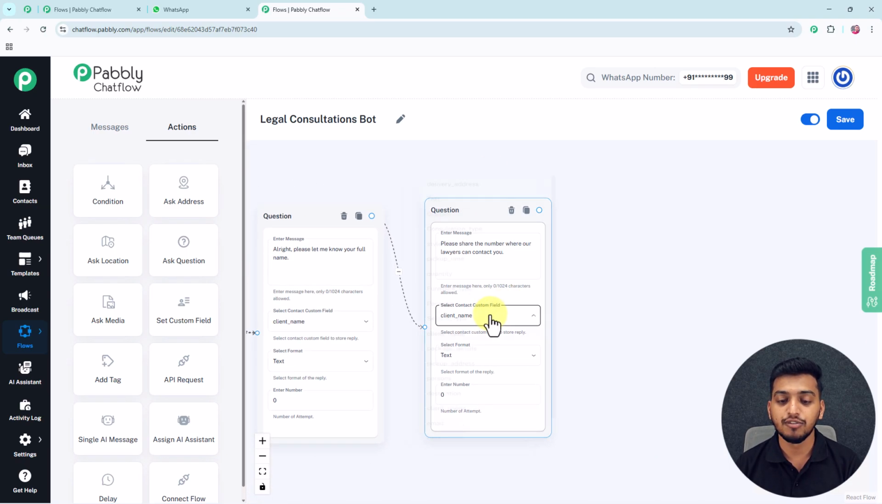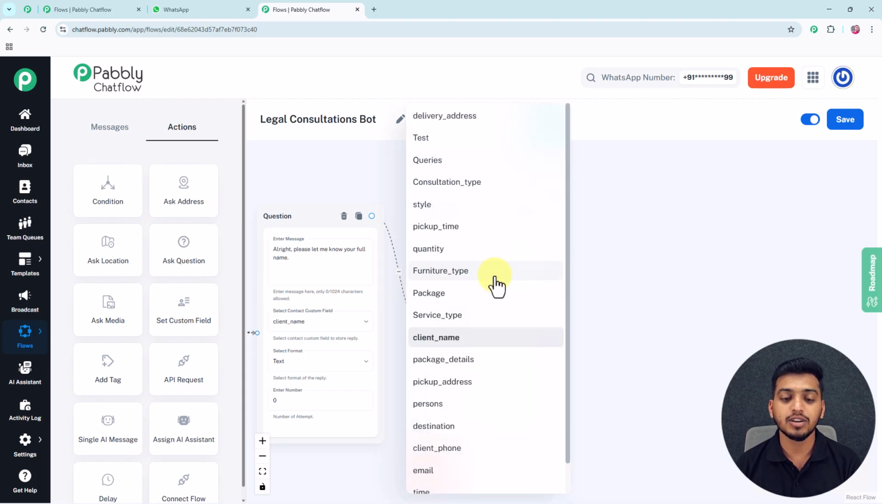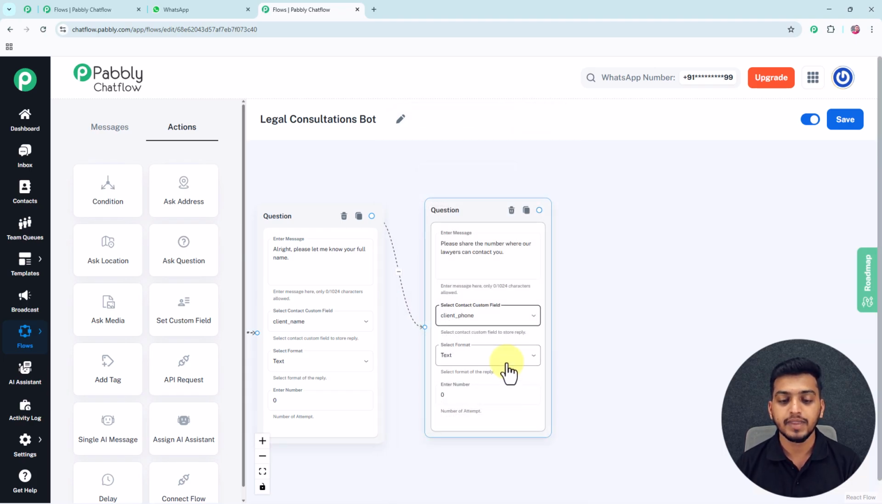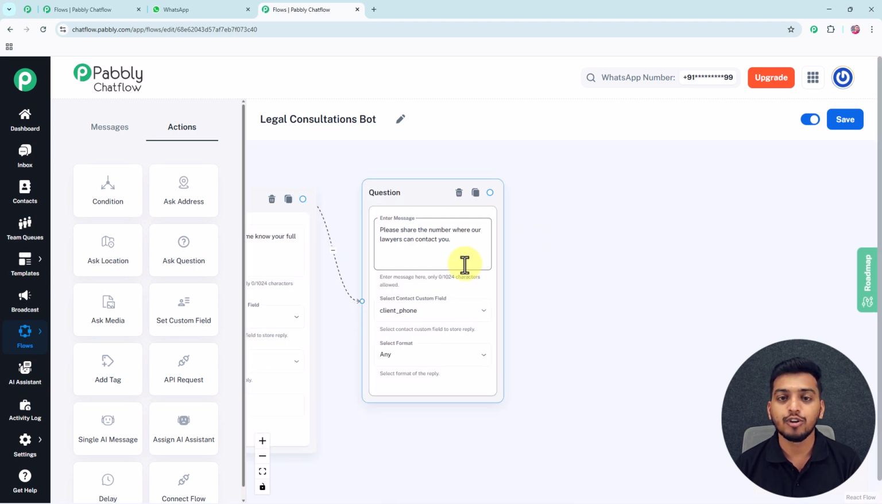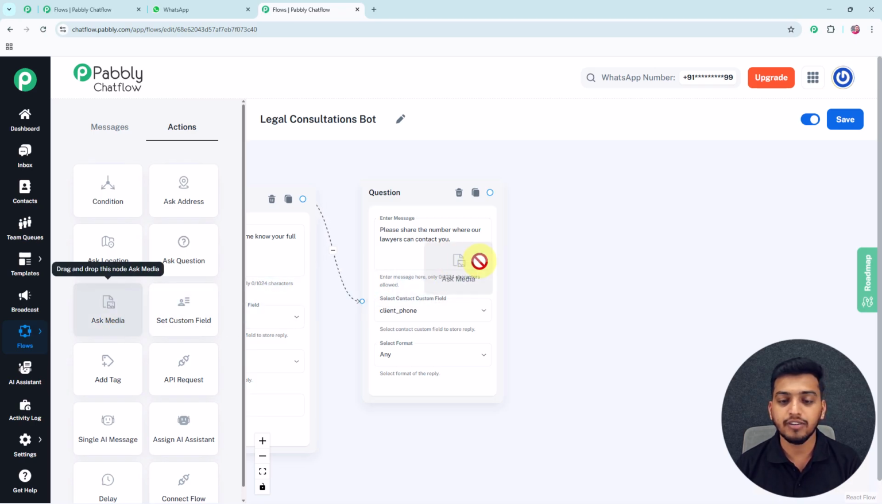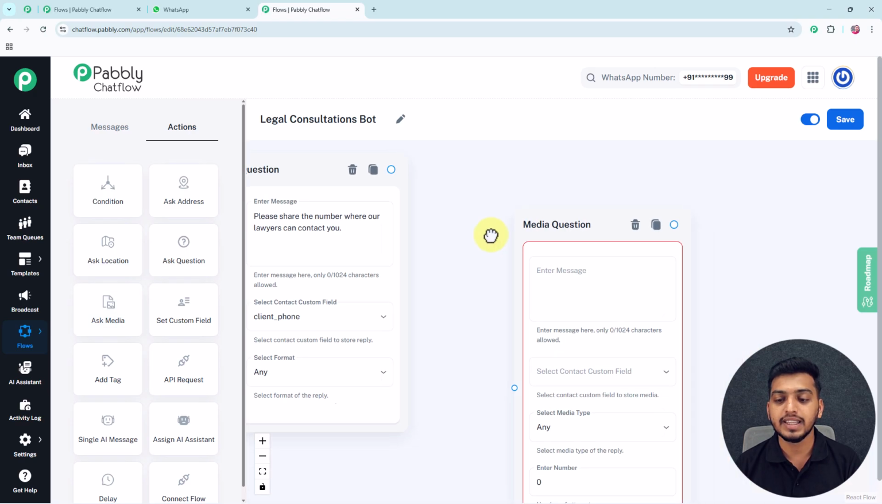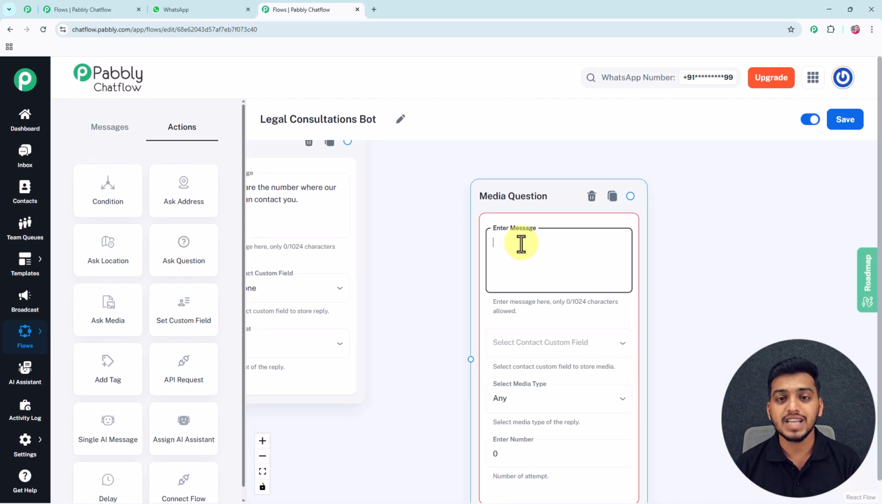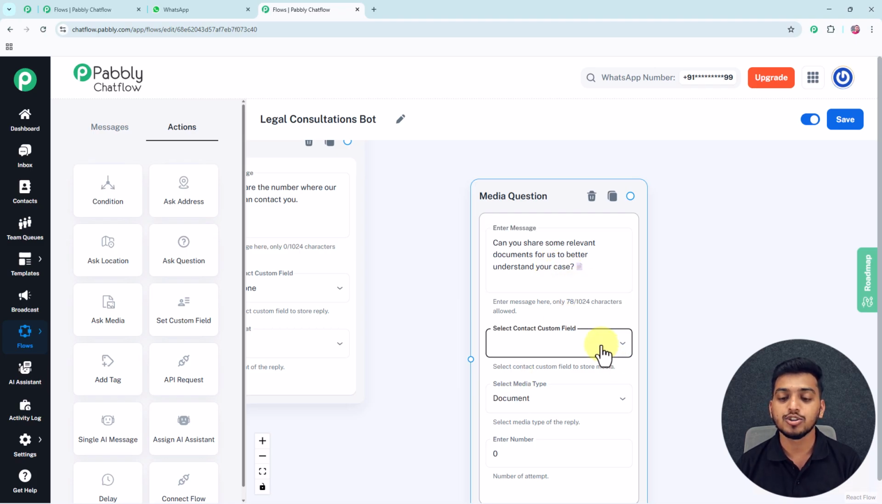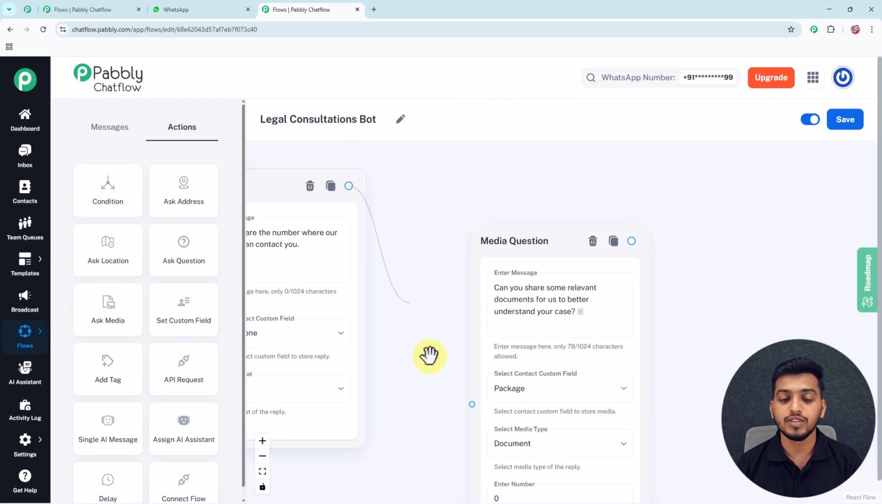And now from this custom field drop down, I will select this particular contact custom field client phone, and then for this format I will select it as any. And after this question, as I want to ask my customer to send me a document, so for that I will drag this ask media button from here and I will drop it in here, and then inside this enter message box I will enter the message for my customer. So I will paste this particular question, can you share some relevant documents for us to understand your case. And then for this contact custom field I will select this particular field package, and after that I will connect both of these following circles.